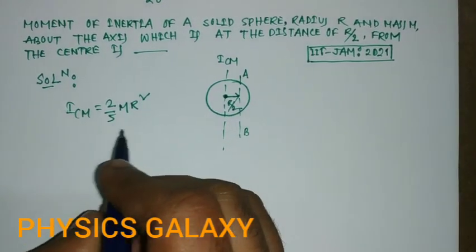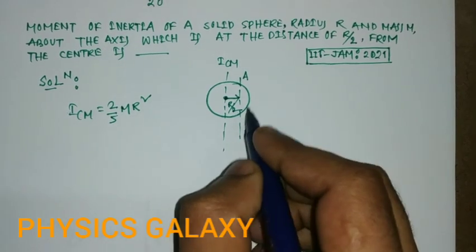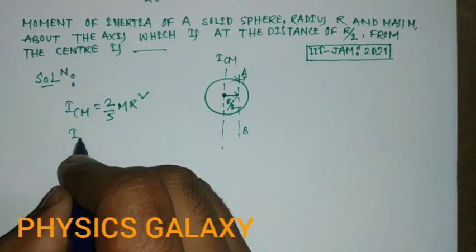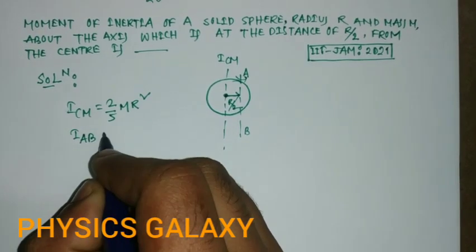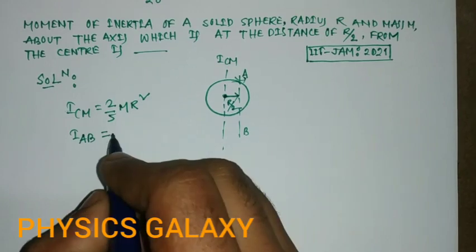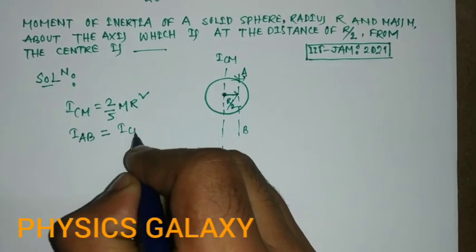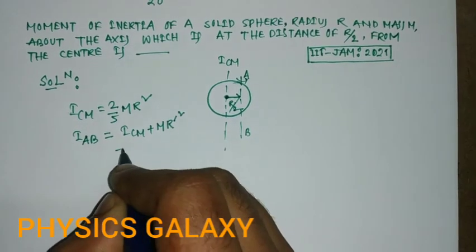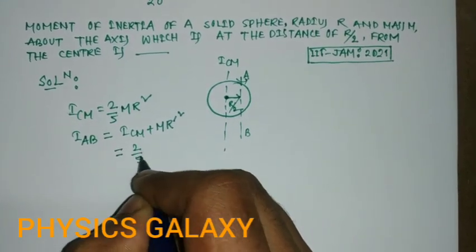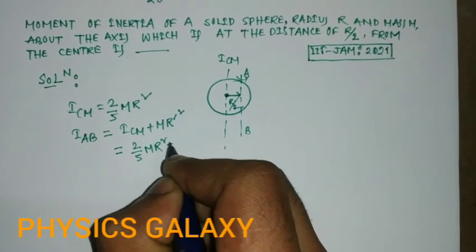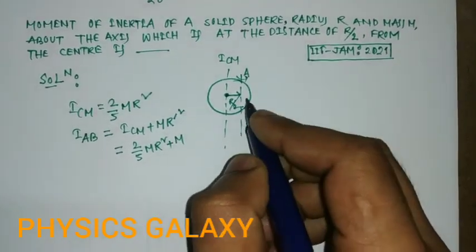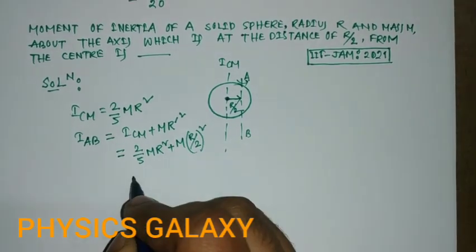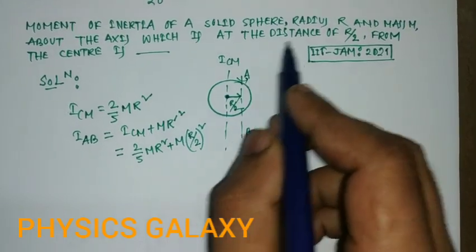Calculate the moment of inertia for the AB axis. We know the parallel axis theorem: IAB equals ICM plus M R prime square. So it equals 2/5 of M R square plus M times R/2 whole square, because R prime is equal to R/2.